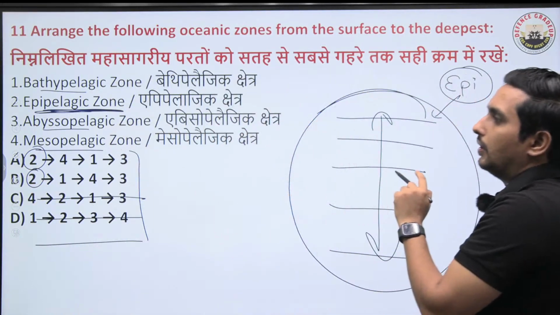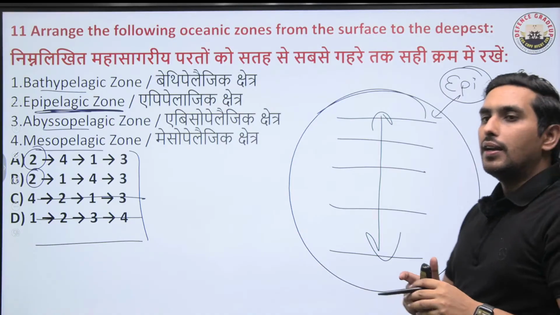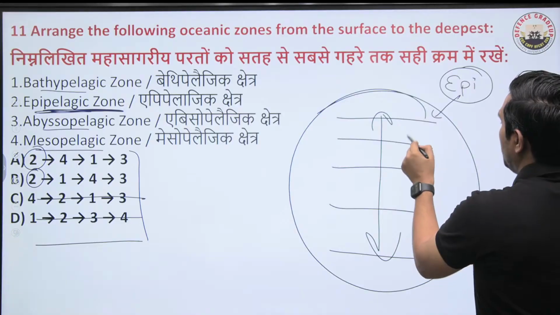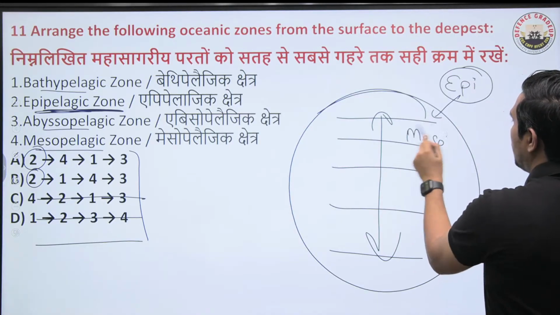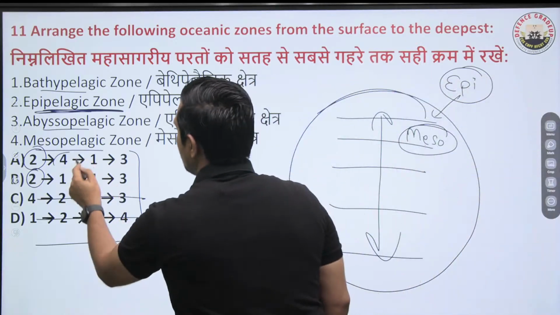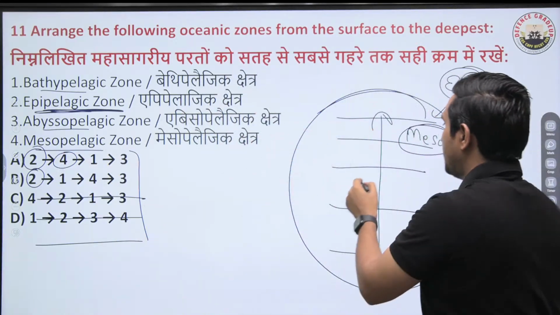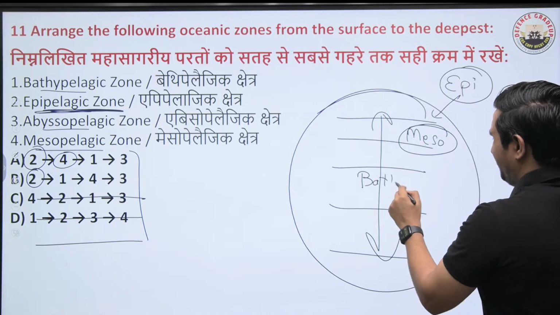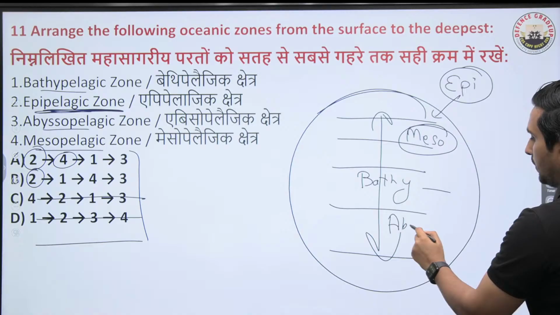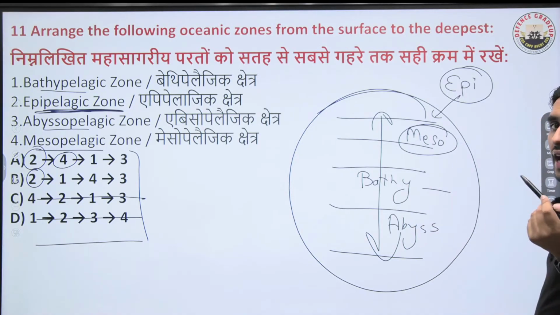And remember, epi will be followed by which one? Anybody? By meso. Epi. Then we have the next zone, which is the meso zone. So you have the 4th one. Then which comes next? Bathy. Which one is next? Abyss. And the last one which we have is Hado.